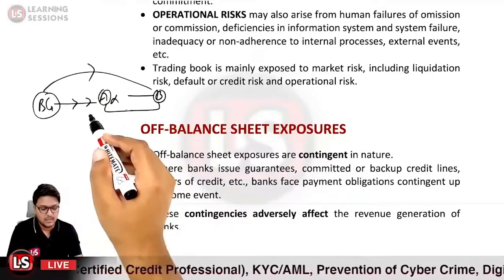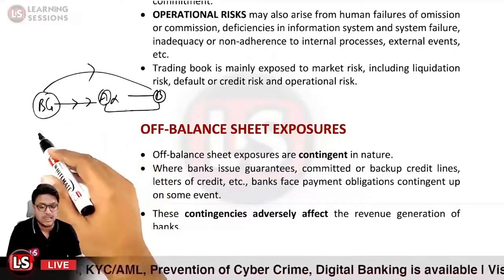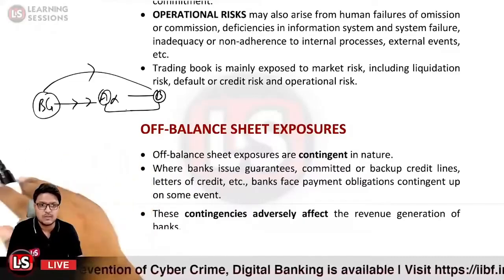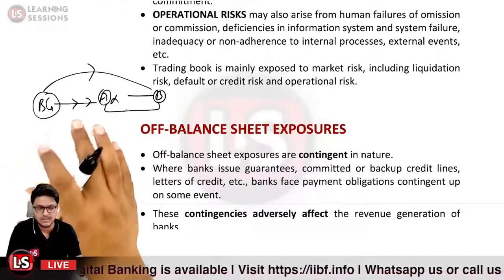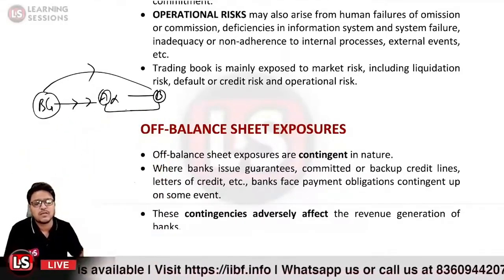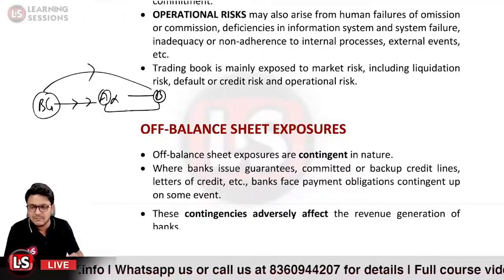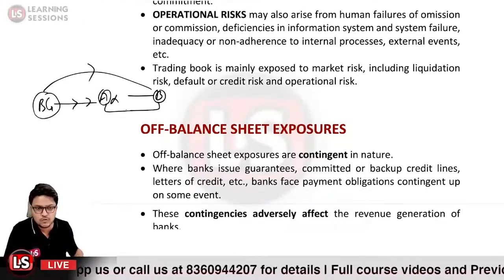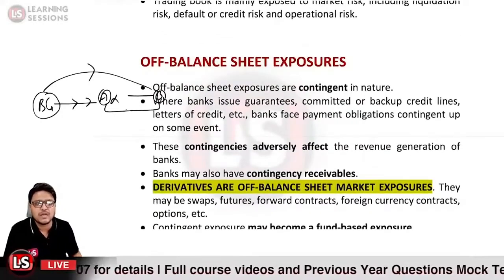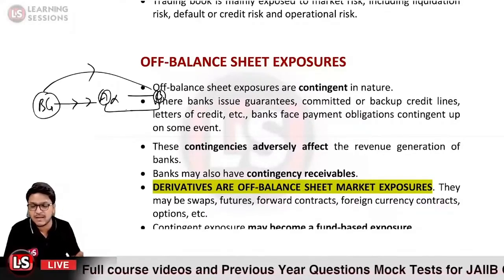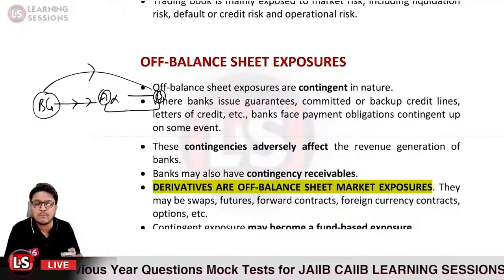So in the case of bank guarantee, there is no direct outlay of the fund, but it may be the case that in the future the liability may crystallize. Basically these contingencies adversely affect the revenue generation of the bank, because there is a contingent liability, not yet crystallized, but it may crystallize in the near future. Banks may also have contingent receivables. It may be the case that they will receive the value, or it may be the case that they will not be able to receive the values.